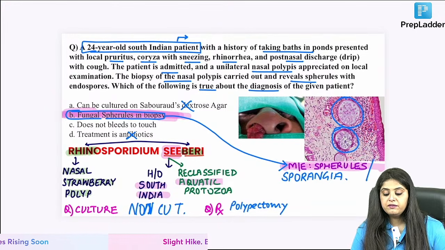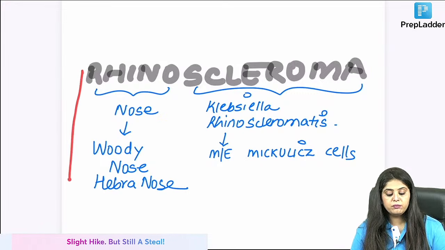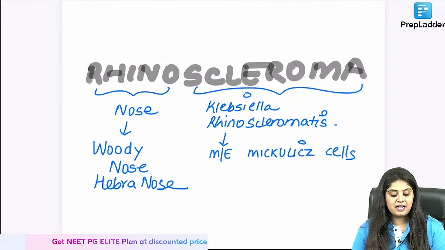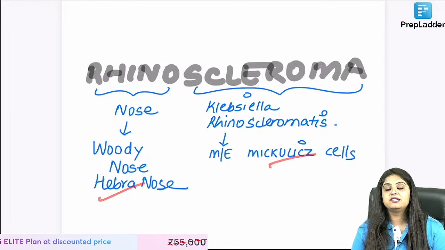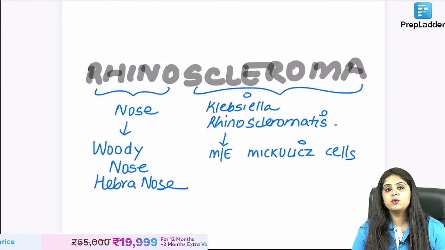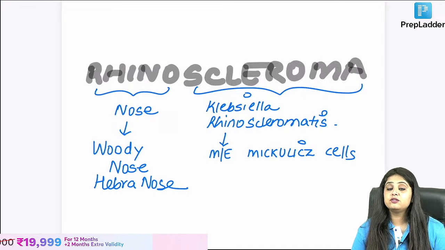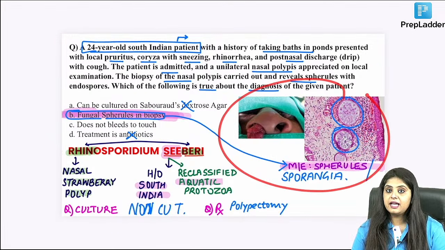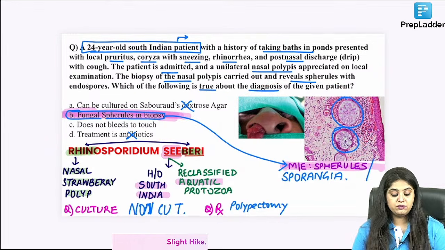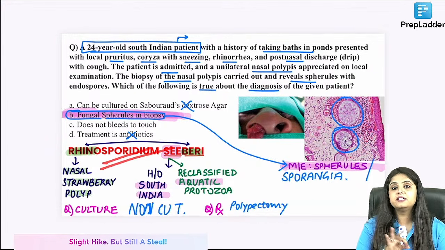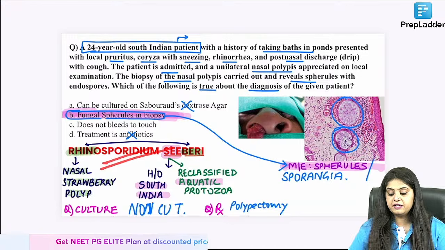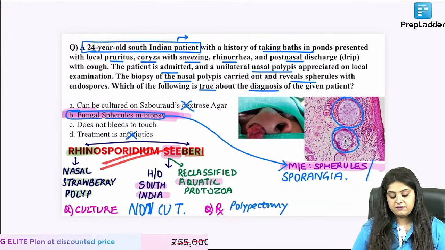So what we'll do, we will talk about rhinoscleroma tomorrow because abhi I don't have photos. I was not expecting this question. So wo wala photos I don't have where I want to show you the Mikulicz cells and all. I've kept that as a question for tomorrow when we'll come to bacteriology. But tomorrow, now that I know this confusion is there, I will get this question again, and I hope you will not make the mistake of rhinosporidiosis being a fungal / parasitic infection and rhinoscleroma being totally different. ठीक है? Okay. Can we move forward?